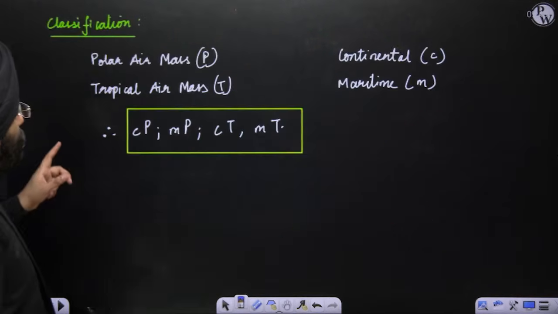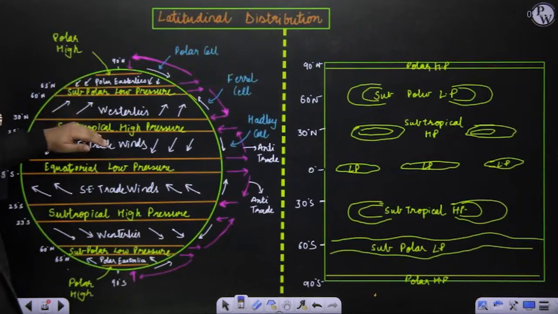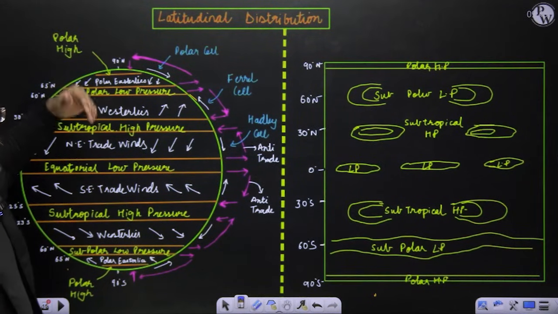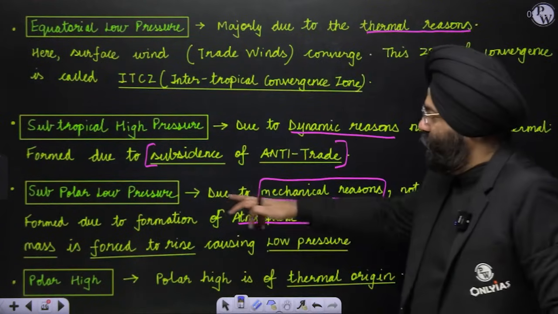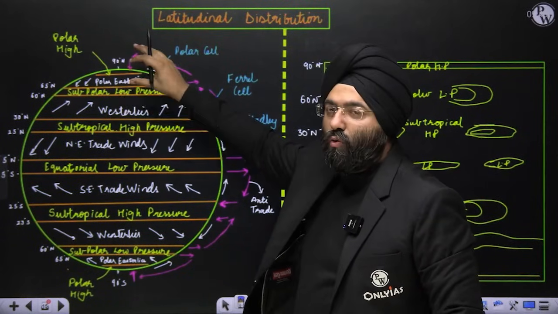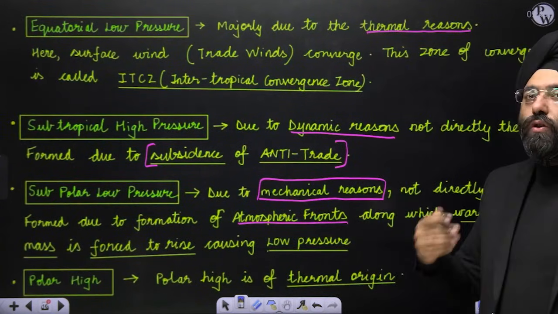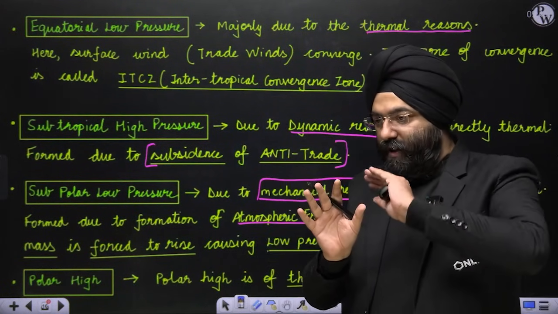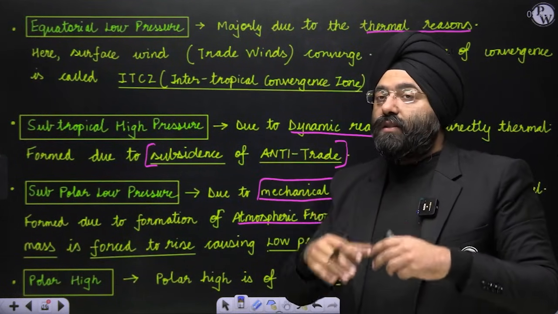But when you go to the regions over here, you realize there are warmer air masses also coming and cooler air masses also coming. So there are certain regions where fronts very often happen. See here, the subpolar low pressure regions: warmer air masses going and very cold air masses coming. That is why you find a lot of front formation there. Warmer air masses from the lower latitudes are moving and colder air masses from the upper region. While in the equatorial region there is uniformity of temperature.